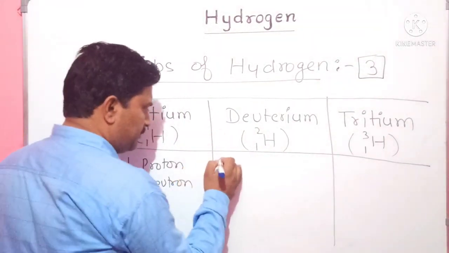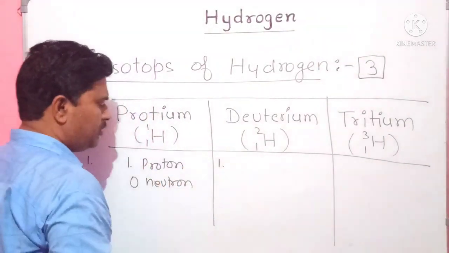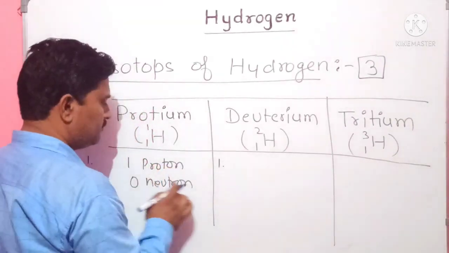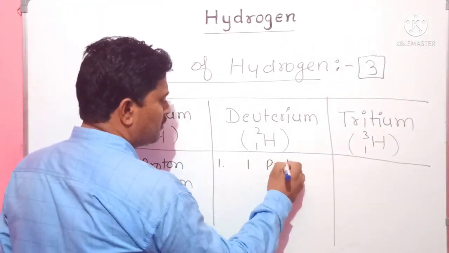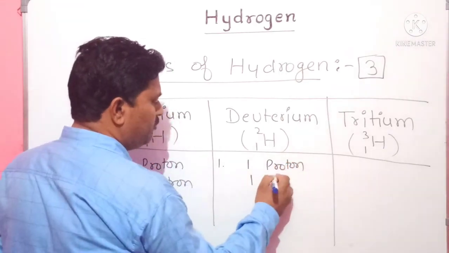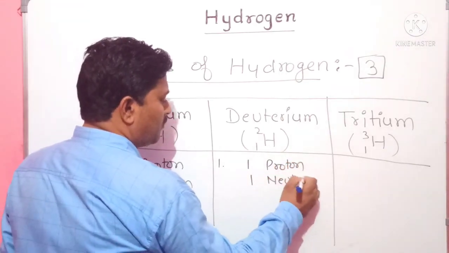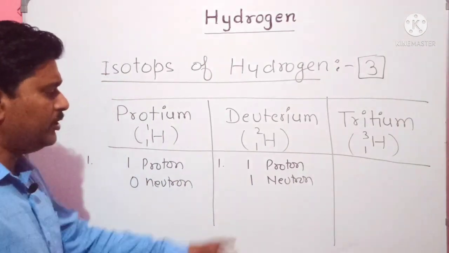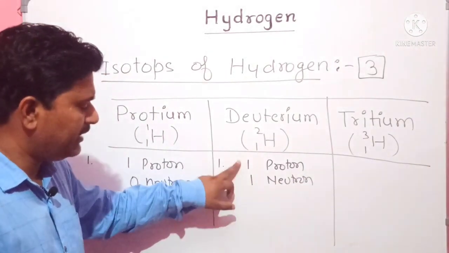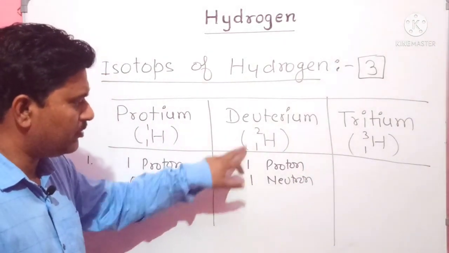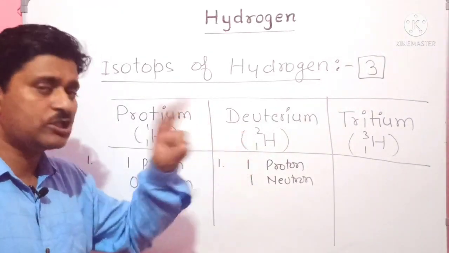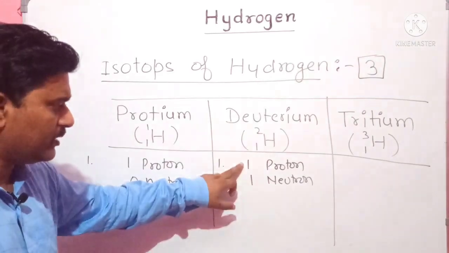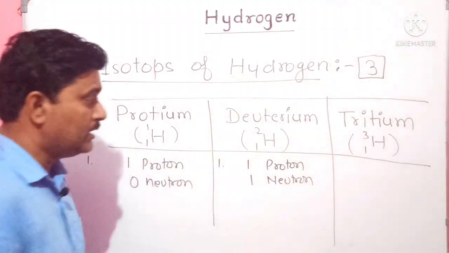But in deuterium, there is 1 proton and 1 neutron. When we add these two, proton and neutron, we get the mass number, so deuterium has mass number 2.